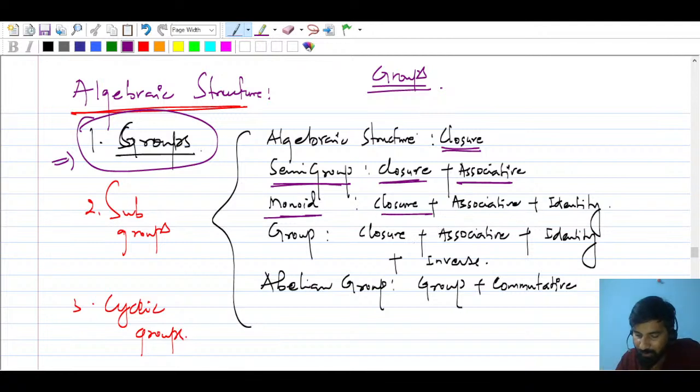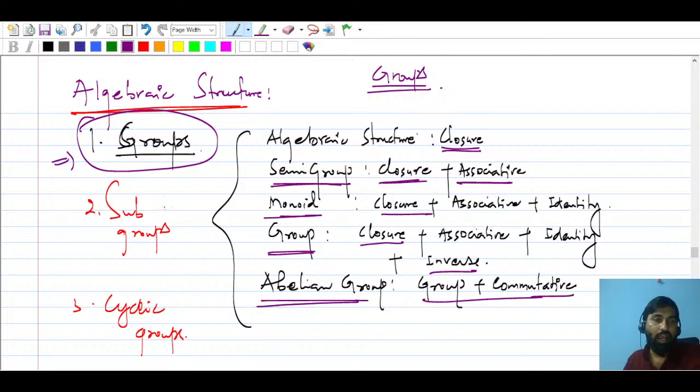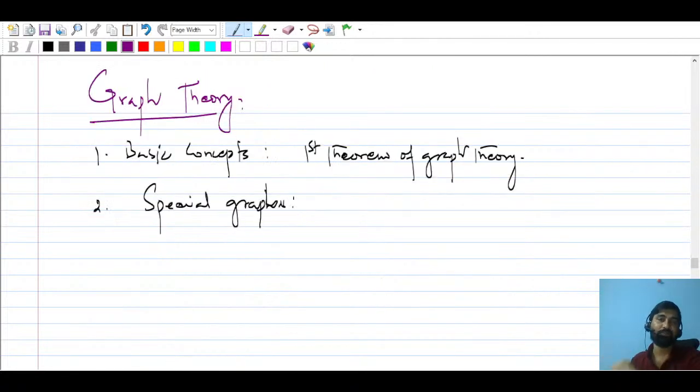In future, if you have any kind of doubt, you can ask us. And groups follow closure, associative, identity, and inverse, and an abelian group, which is group plus commutative. We'll talk about subgroups and cyclic groups and all. These are very important things. Semigroup, closure plus associative, we will see the problem many times.